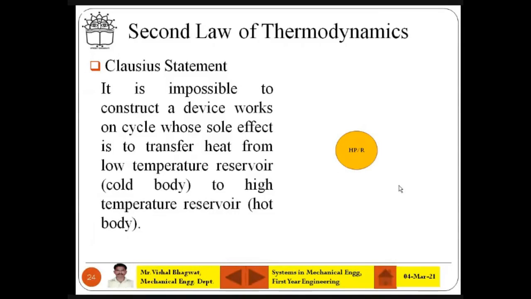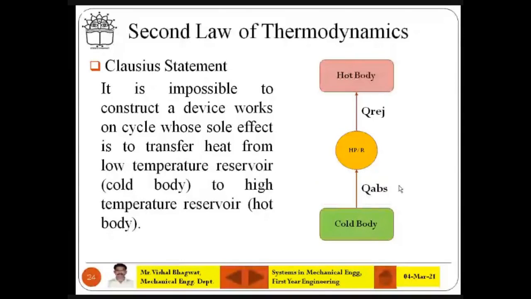It is not possible that heat is extracted from a low temperature body and sent to a high temperature body, but people have proved it. Okay, it is possible in the case of a heat pump and refrigerator unless it is working on some external energy source. So a heat pump or refrigerator is receiving the heat Q from the cold body, extracting it and sending it to the hot body. This is not possible. Clausius is saying that it is not possible. So this is a figure that shows it is not possible, right?